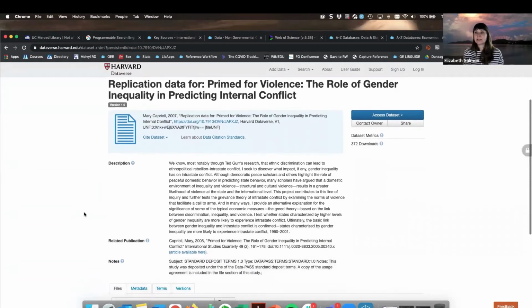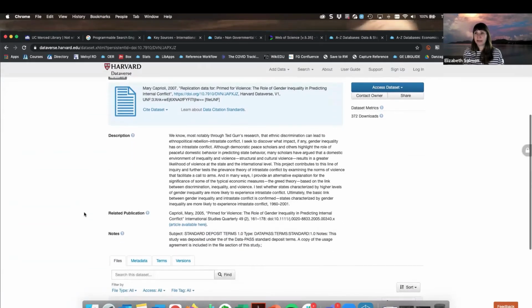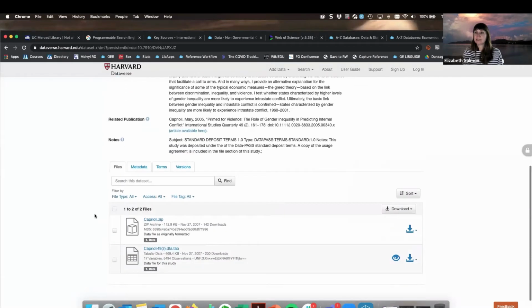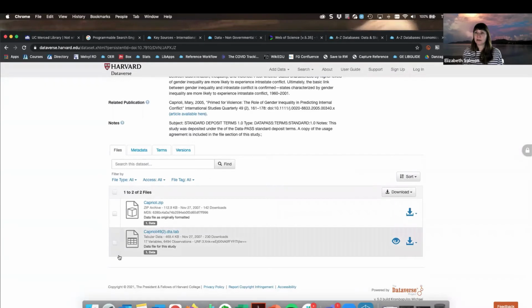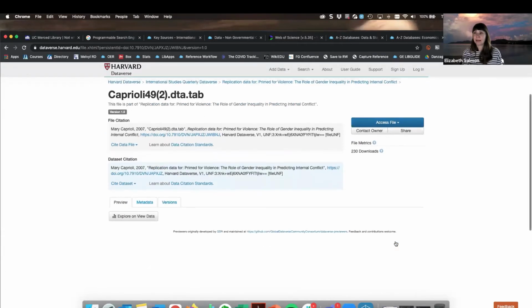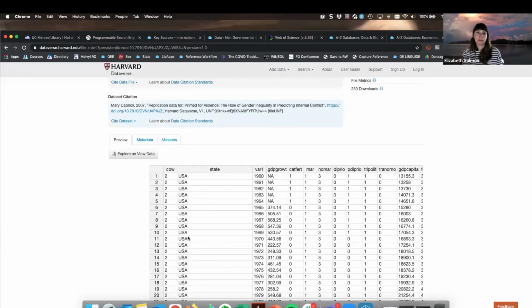So I am getting some more information, which is great. I'm being provided with the related publication. And then I can see below which files are available to me. So I have the data file here, and then there's another zip file as well. Sometimes you have the option to preview things before you go ahead and download them. So that can be useful to become just a little bit more familiar with what you're going to get out of this data set.